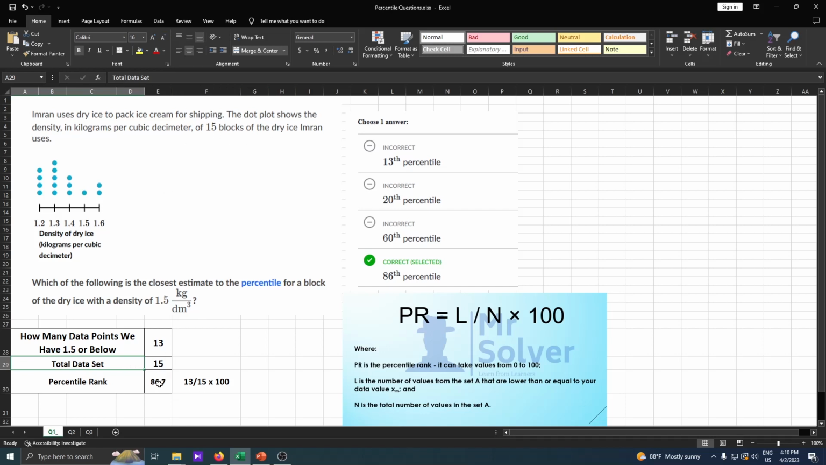When we apply the percentile formula, percentile rank equals L divided by N multiplied by 100. L is the number of data points less than or equal to 1.5, and the total number of data points is 15. Applying the formula, the answer is 86 point something, so the answer is the 86th percentile. Hope that is clear.